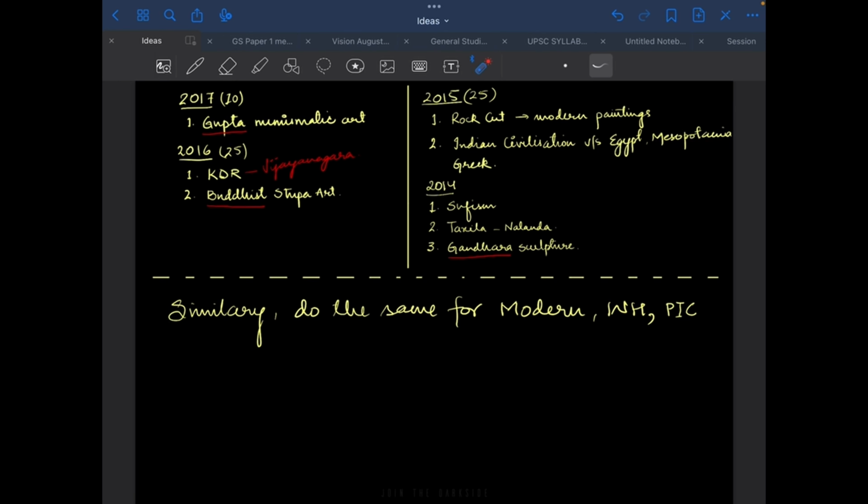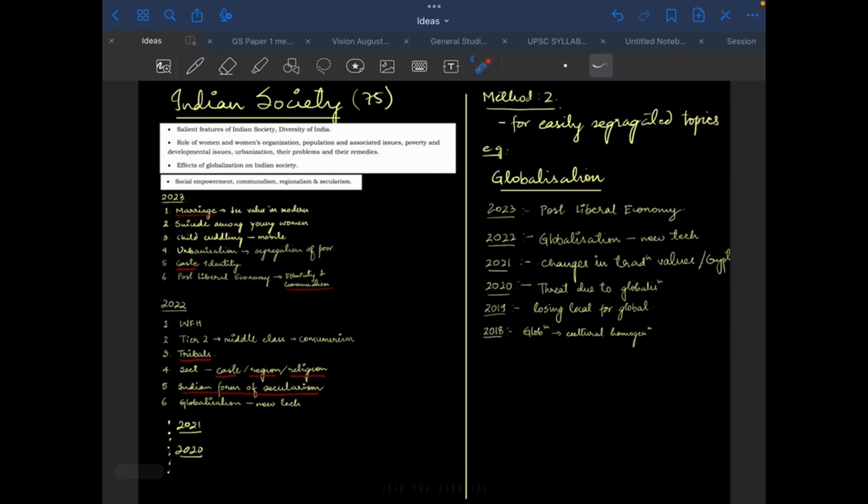Now, similarly, if you do the same exercise for modern history, for world history, and post-independence, there also you will see that there are some keywords, some specific themes that are being asked again and again. The questions will not be the same, but they will revolve around the same theme. Now we will do the same for Indian society as well. So we'll just go through the syllabus first.